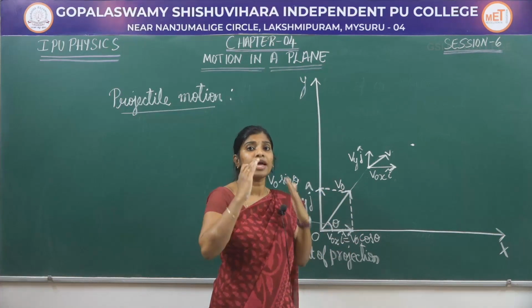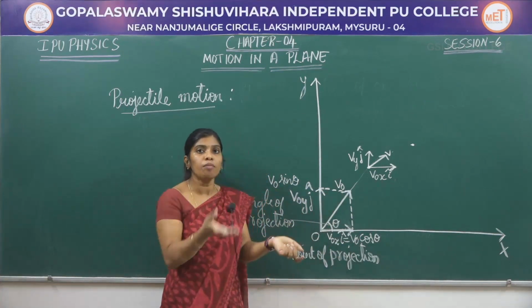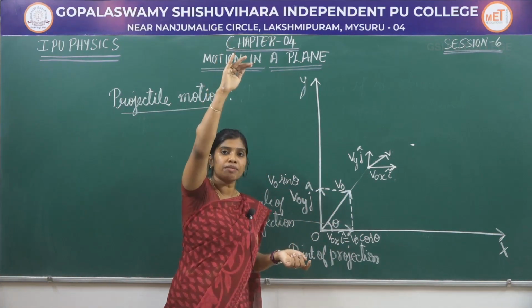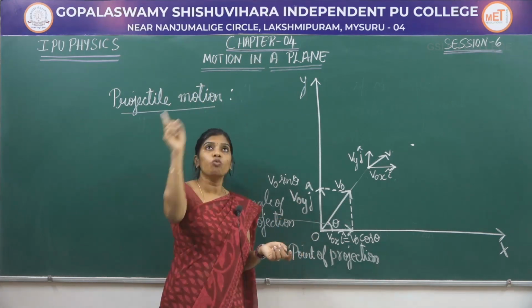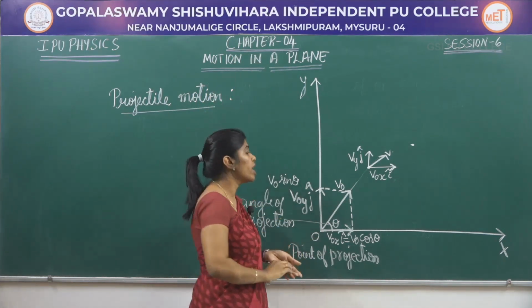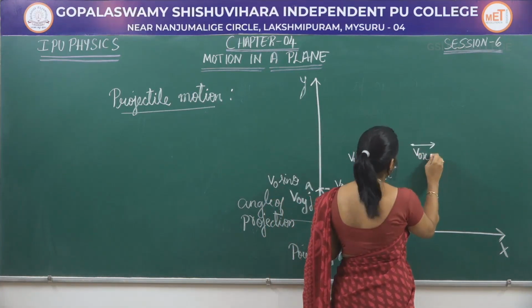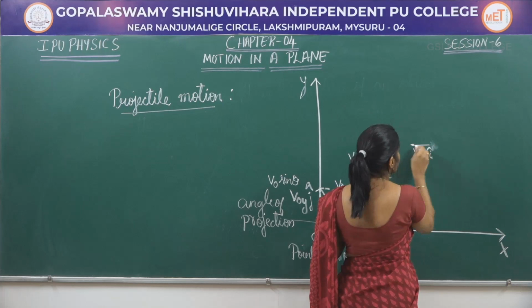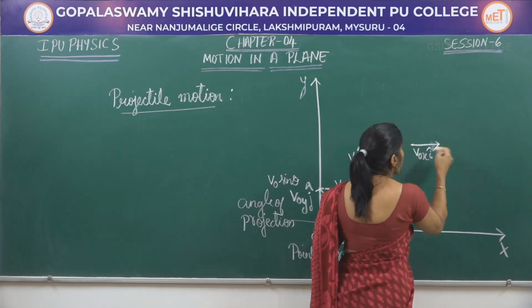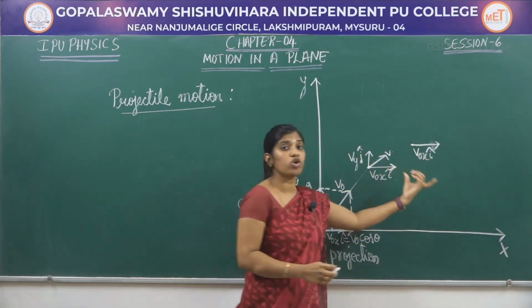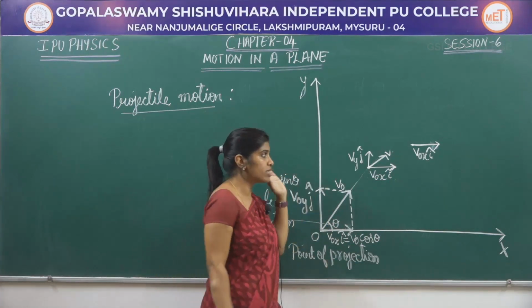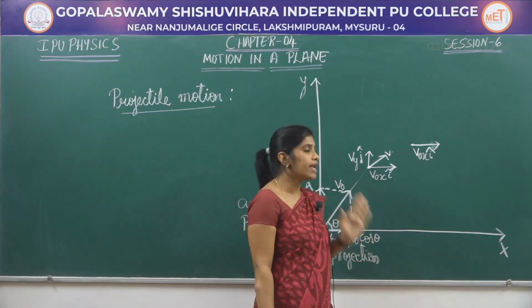What happens at the highest point? That is, when I throw a ball, it goes up, reaches some highest point and comes back. What happens at that highest point? At the highest point, the horizontal component will be the same. There is no change in the horizontal component because there is no force in the horizontal direction.